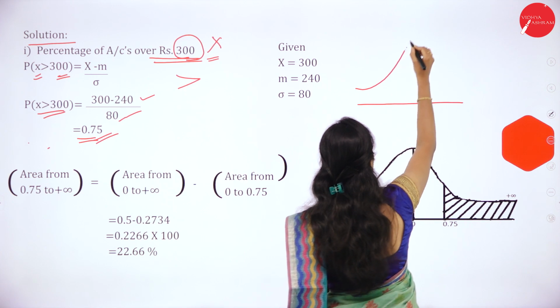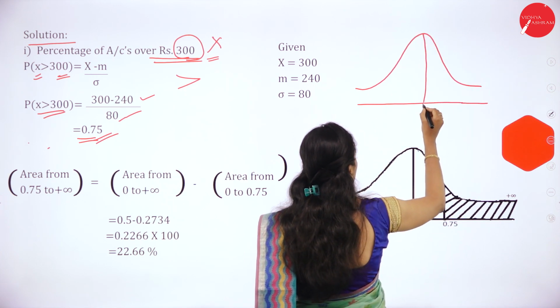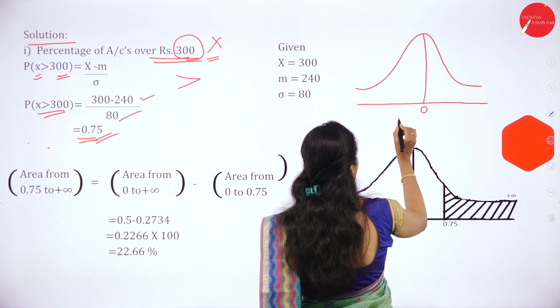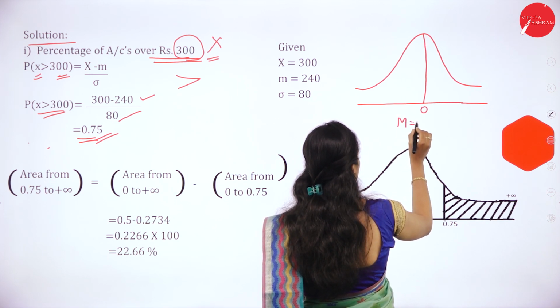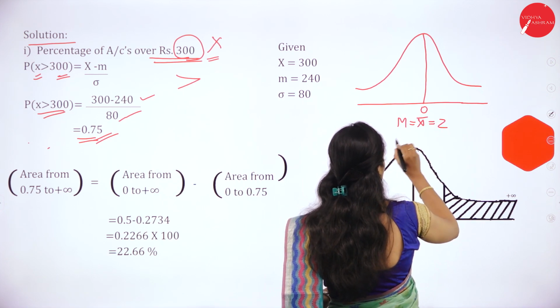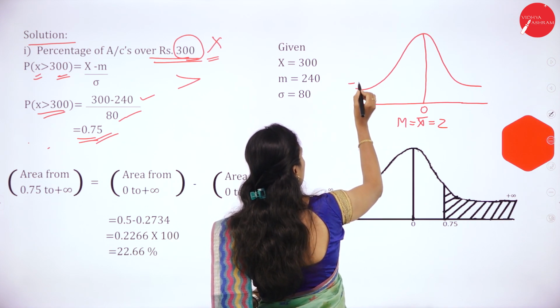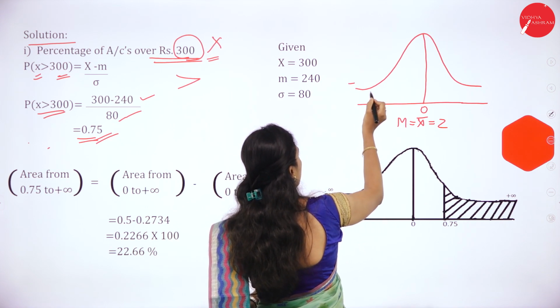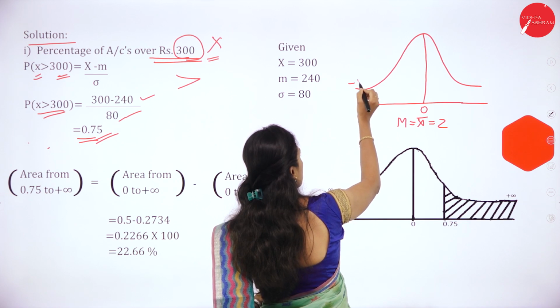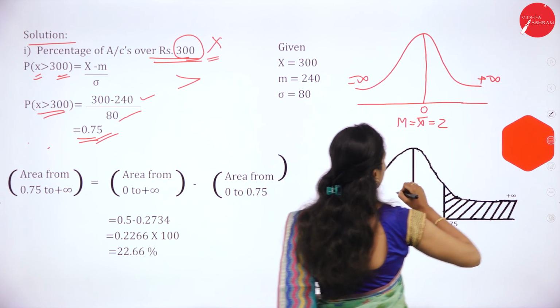Now we will draw the normal distribution. It is a bell-shaped curve. Here it is 0, where mean, median, mode coincide. Mean, median, mode are equal here. The curve will never touch the axis, it keeps on going. So this is minus infinity, this is plus infinity.